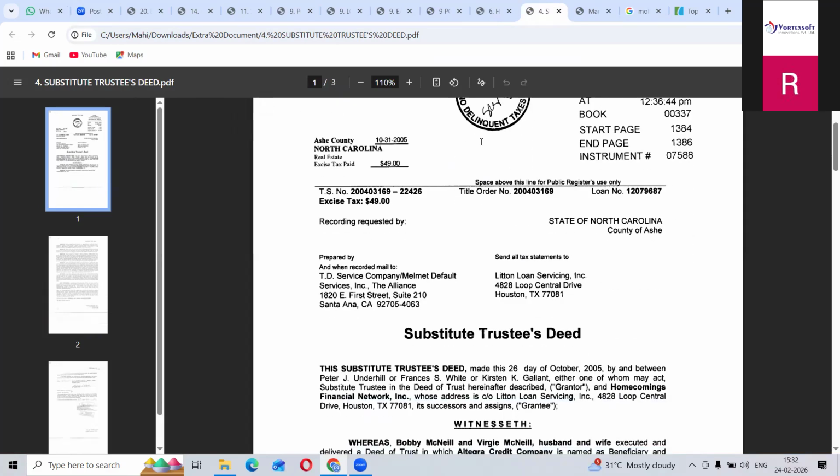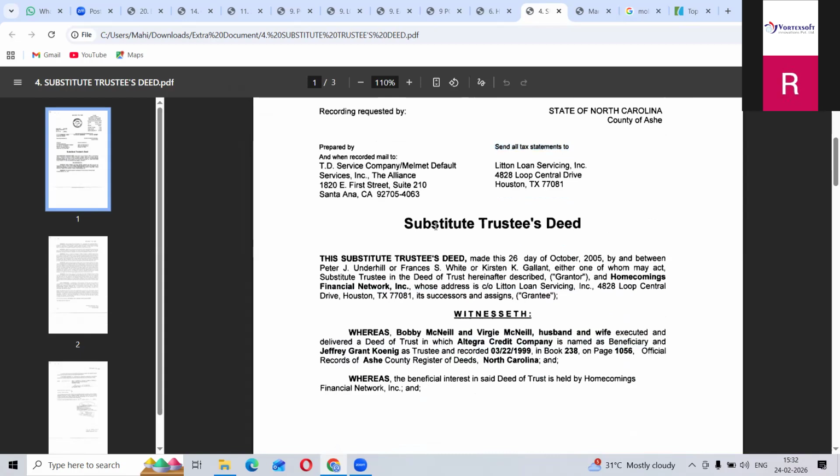This one, substitution of trustee. When I was telling the theory part, I told you that you have rights to change the trustee by substitution. Don't get confused. It will come only in non-judicial. It will not come in judicial, because on behalf of the court and bank, one person is working. That man we call a trustee. If that person is not working well and you are not satisfied with his work, then you have rights to change the trustee.